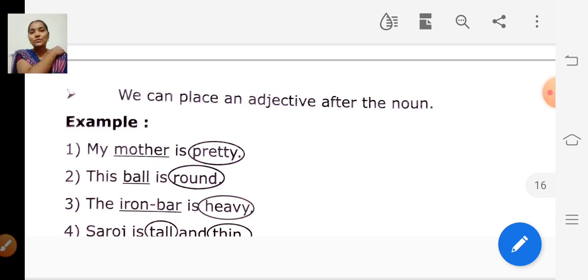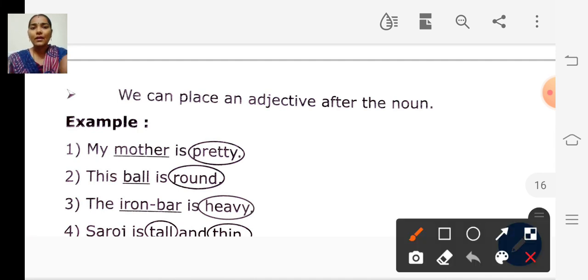For that also they have given some examples. My mother is pretty. How is the mother? Mother is pretty. So the word pretty describes the noun mother.